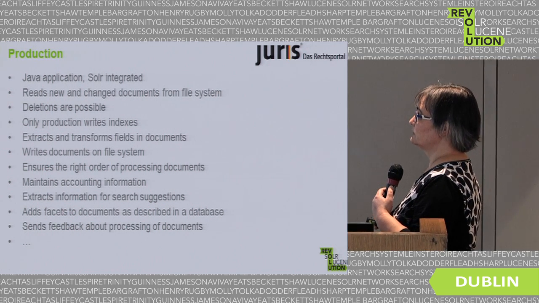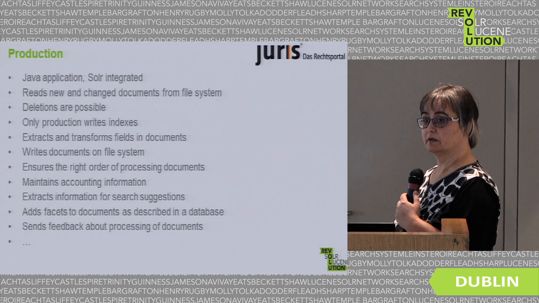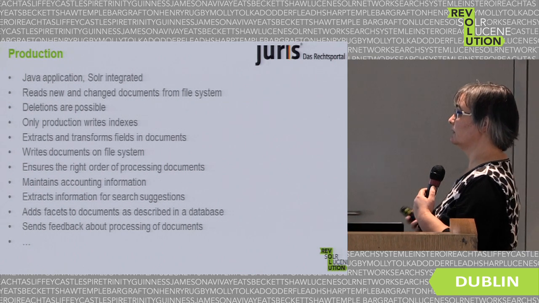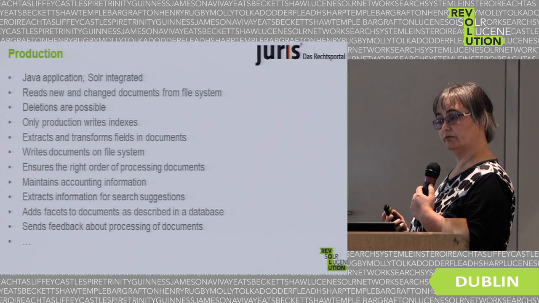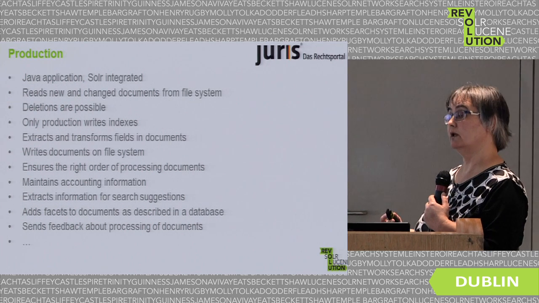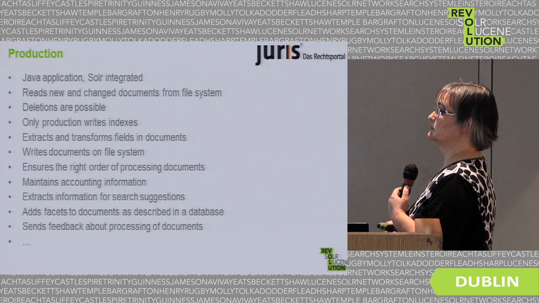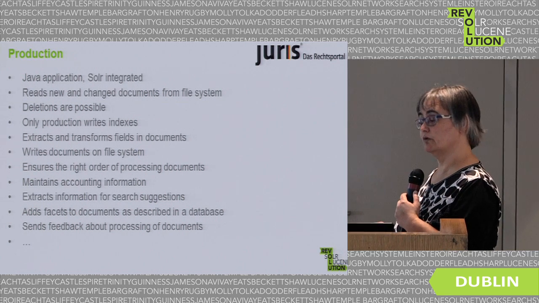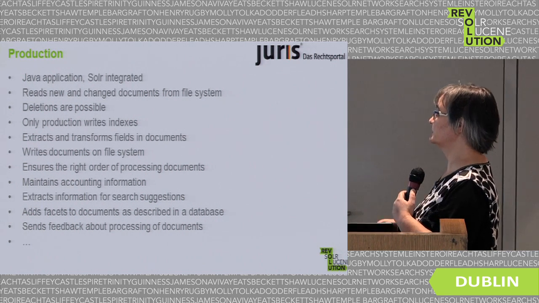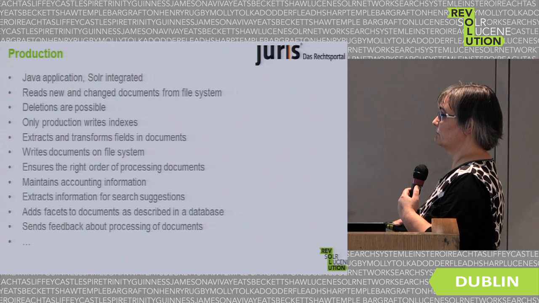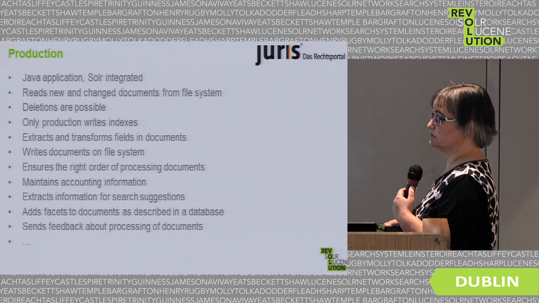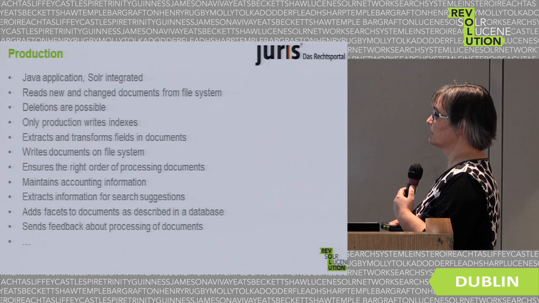It also ensures the right order of processing of the documents, because it can happen that one document is changed more often per day and you only want the latest version of it. It maintains some accounting information, so we can see what happened, what were the running times, which documents were processed. It extracts the information for our search suggestions.